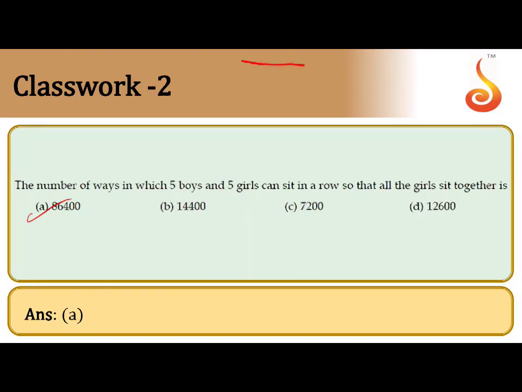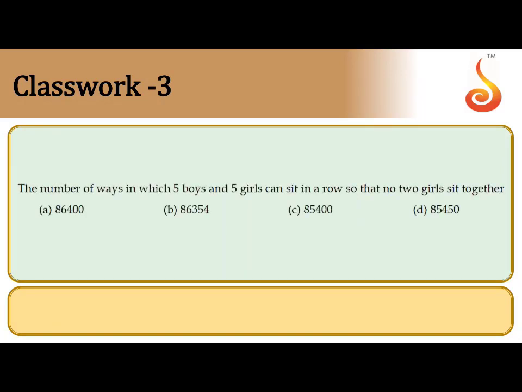Now move to the next question. The question is similar but the condition is different. The number of ways in which 5 boys and 5 girls can sit in a row, arrangements only, so that no 2 girls sit together. That means you can accommodate the girls in between the boys. How many boys are there? B1, B2, B3, B4, B5. There are 5 boys. The first job is to arrange the 5 boys. 5 boys can be arranged in 5 factorial ways. That first job is over.